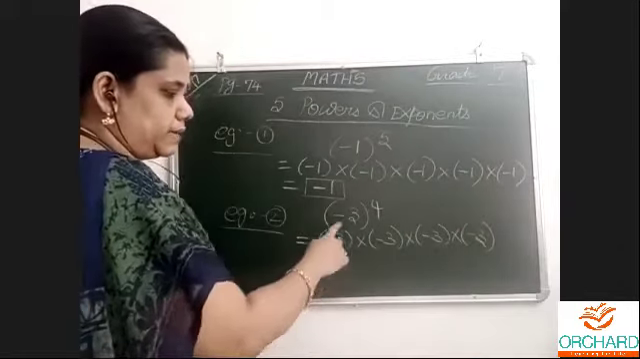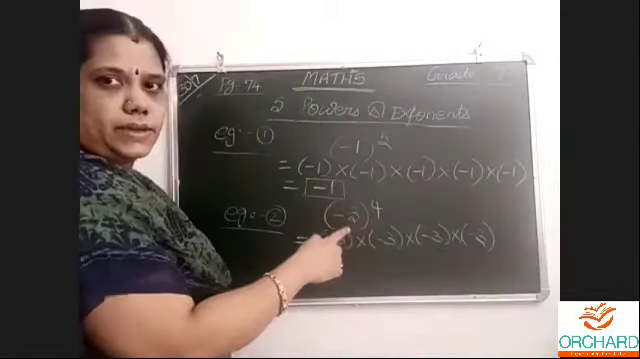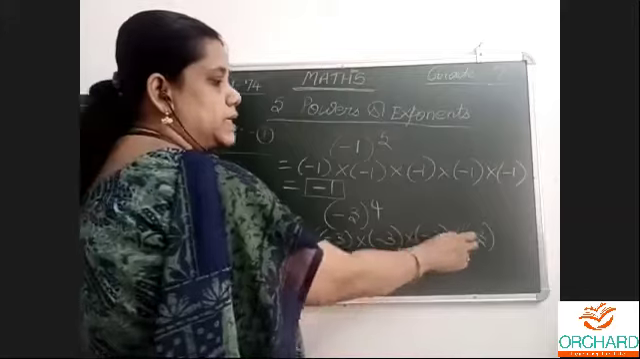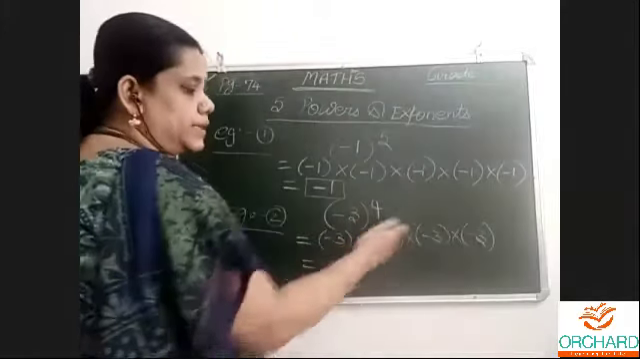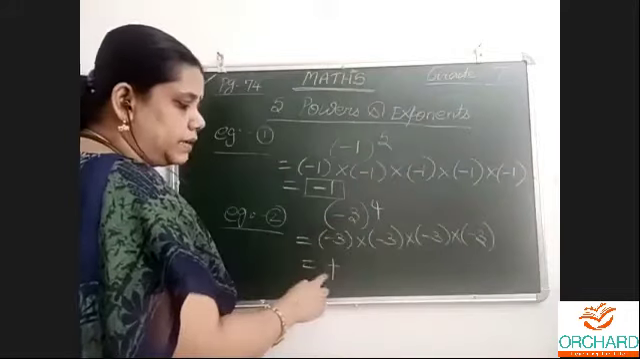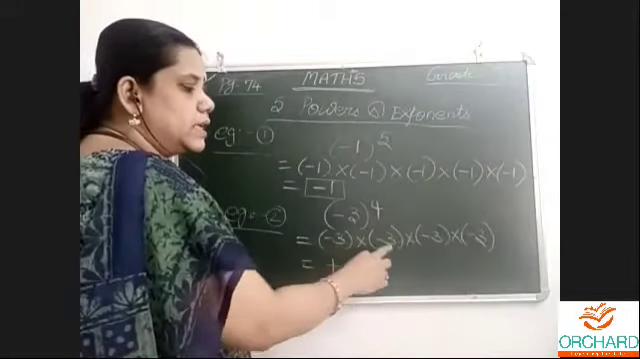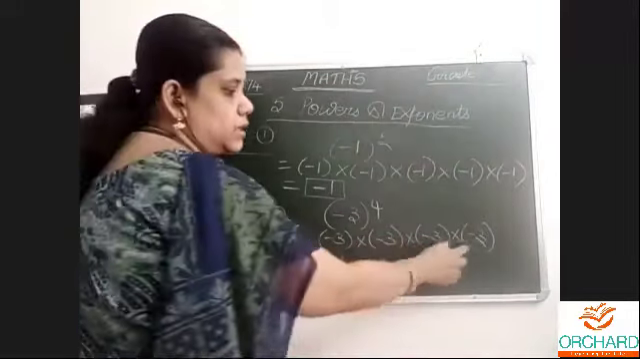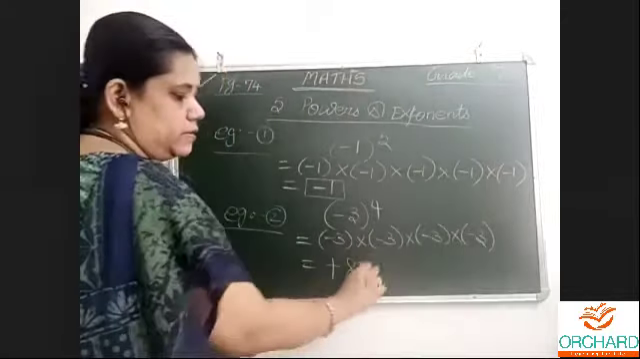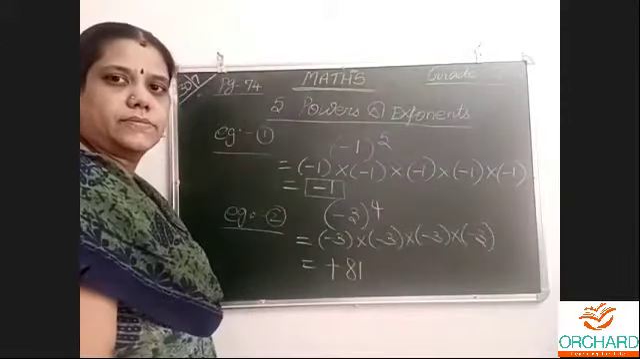However you like. Even power means the answer should be positive, always. Minus into minus, plus. Minus into minus, plus. Plus into plus, plus only. Like that also you can say, or you can say even always means this. 3 3s are 9. 3 3s are 9. 9 9s are 81. Like that it is.